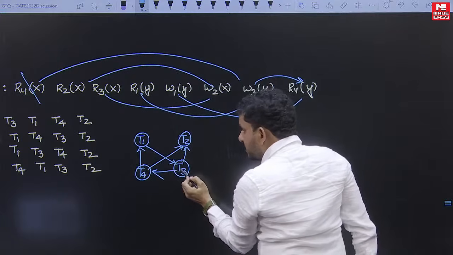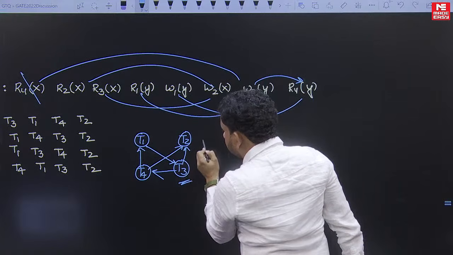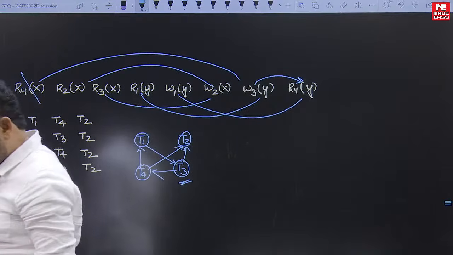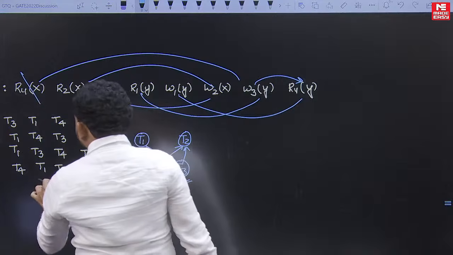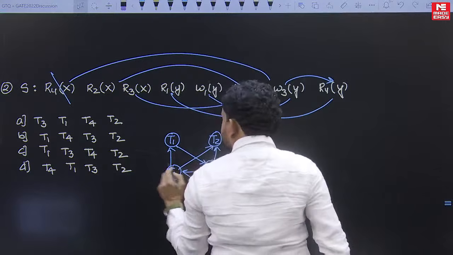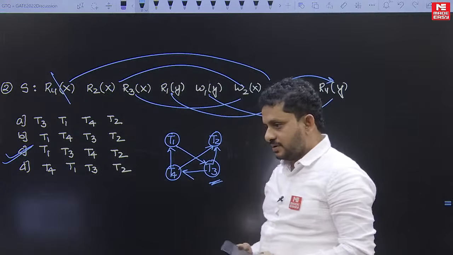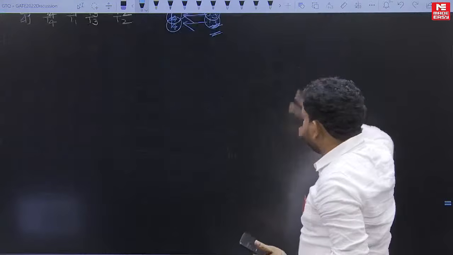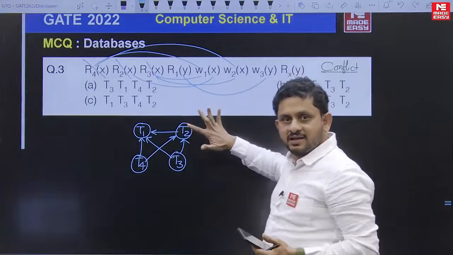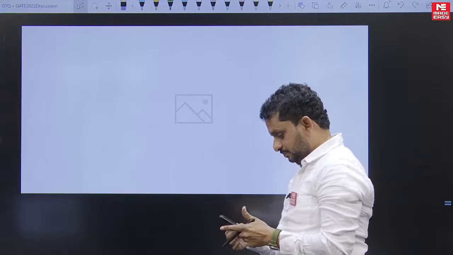If you see the precedence graph of the schedule, T3 in-degree... I think somewhere the schedule is wrong. So what did we get in the precedence graph? Somewhere there is a mistake in the schedule, and the correct answer to this question is option C. We already discussed many such model questions in the classroom, so there is nothing much to explain.